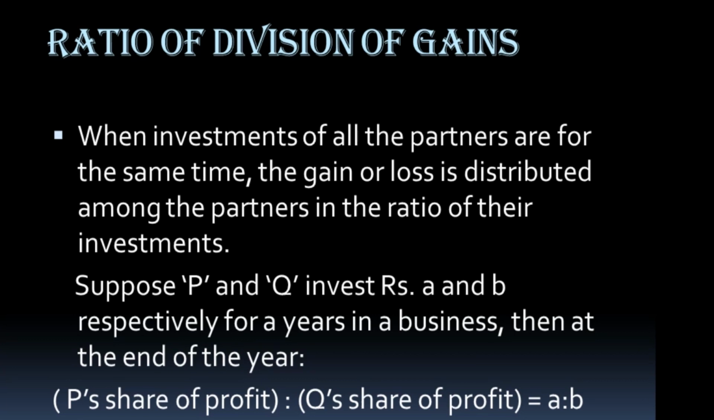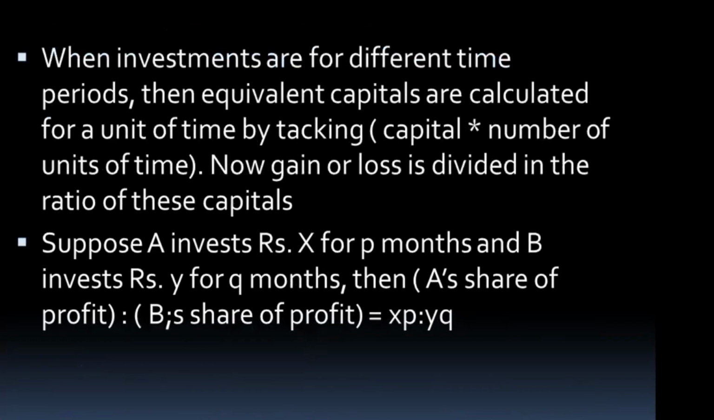When investments of all the partners are for the same time, the gain or loss is distributed among the partners in the ratio of their investments. Suppose P and Q invest rupees A and B respectively for a year in a business. Then at the end of the year, P's share of profit is to Q's share of profit, which is equal to A is to B.